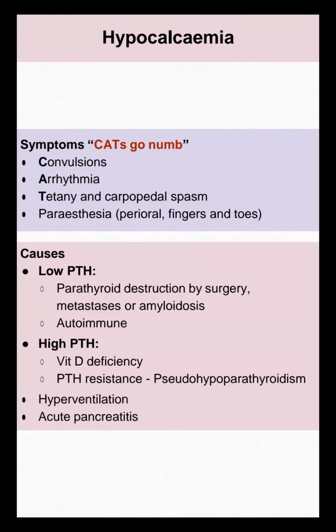So hypocalcemia, my dear candidates. Hypocalcemia manifestations: numbness, convulsion, arrhythmia. Hypocalcemia causes convulsion, tetany-like presentation, carpopedal spasm. In the exam, they say the patient comes to hospital with carpopedal spasm, or they give paresthesia in fingers, toes, perioral tingling and numbness. So that's the hypocalcemia presentation.